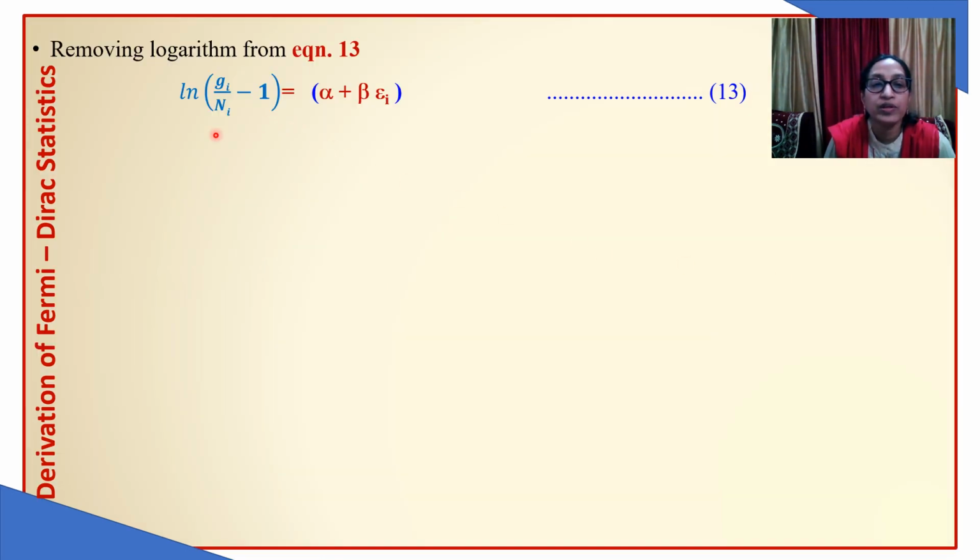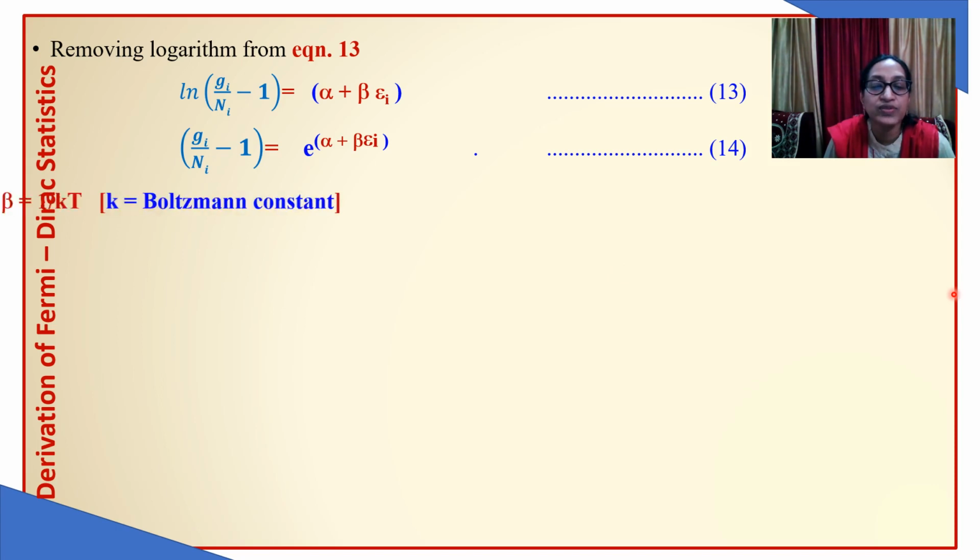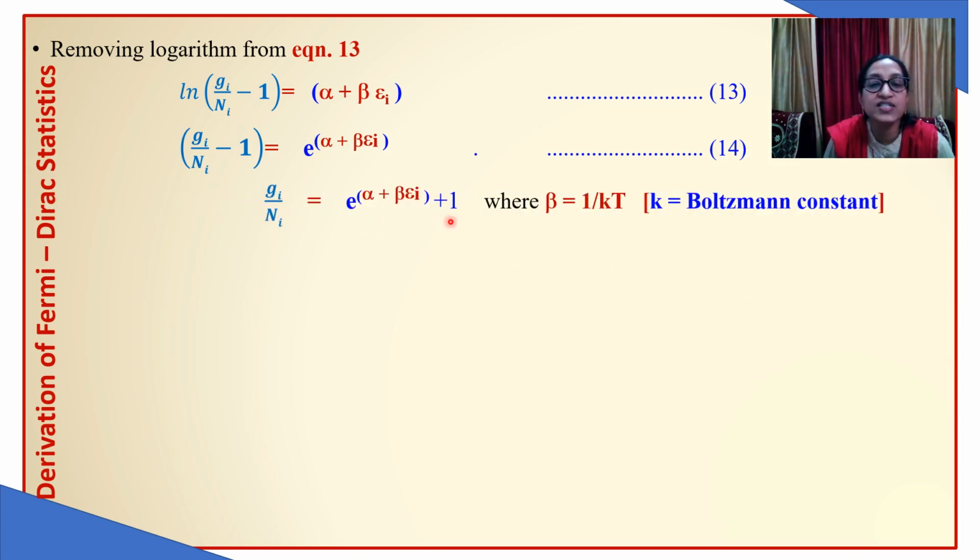Now we will remove the logarithm from this equation. Again we will get the e base here. We can rearrange, one can be taken here, so we will get plus 1. In case of Bose-Einstein statistics, we got minus 1 here, and here we get plus 1. We can just invert this equation and get the occupancy index.